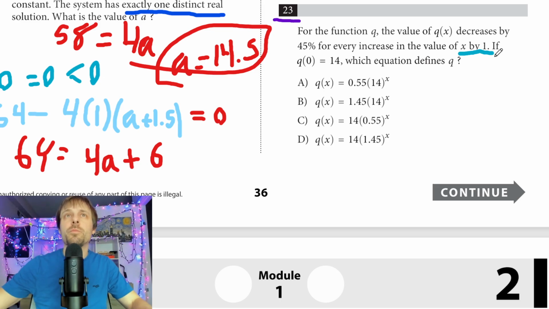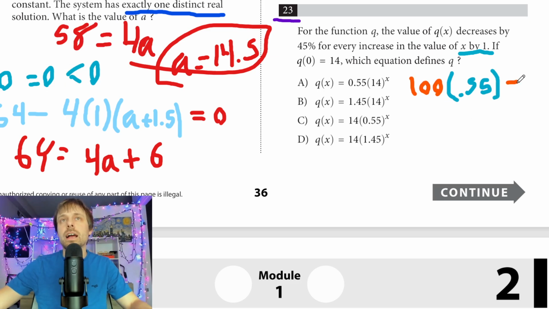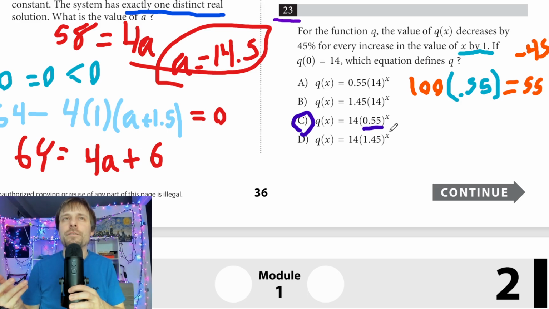Decreasing by 45%. So in my parentheses, we're looking for 55%, right? Because if I would take 100 and I would do 100 times 0.55, I would get 55. I have lost 45, which would be 45% of 100, right? So we know we're looking for the 0.55. I'm a little bit surprised by this one because they only have one answer with the 0.55. I feel like usually they'll have 2 or 3 answers with that.